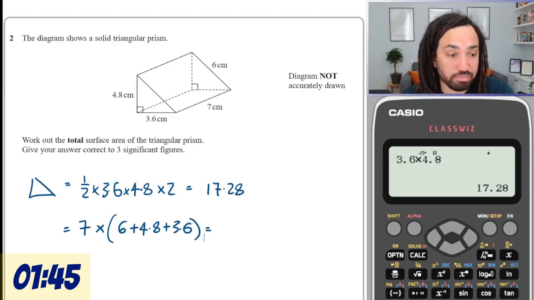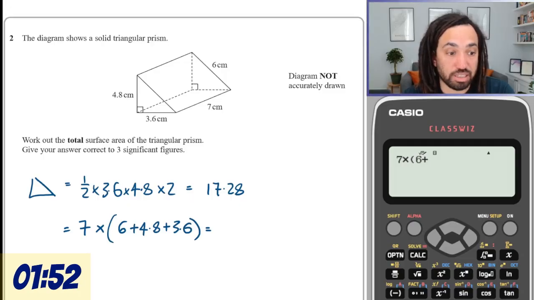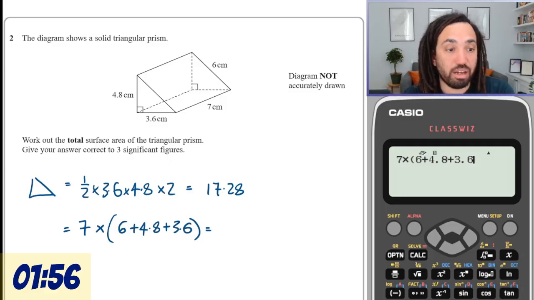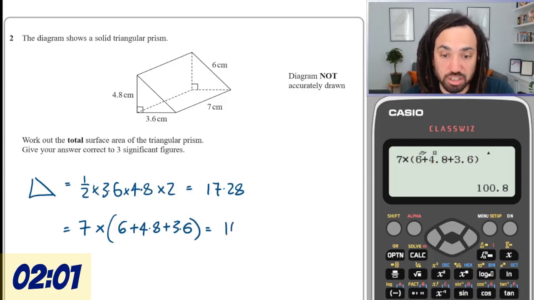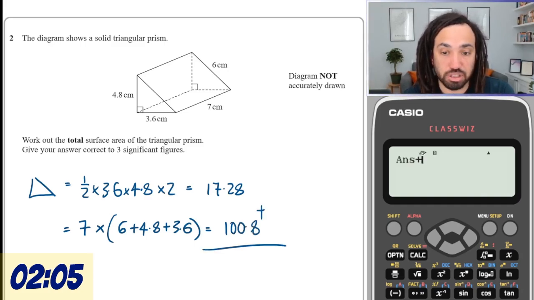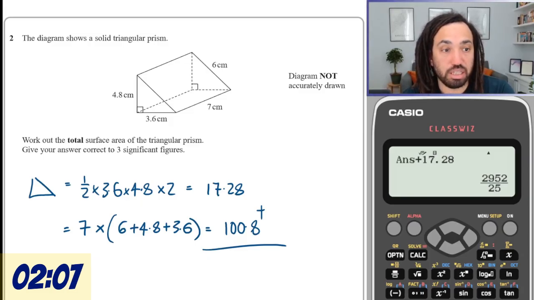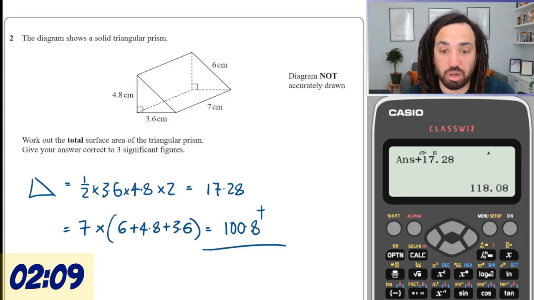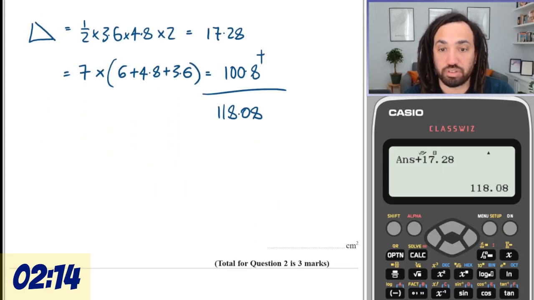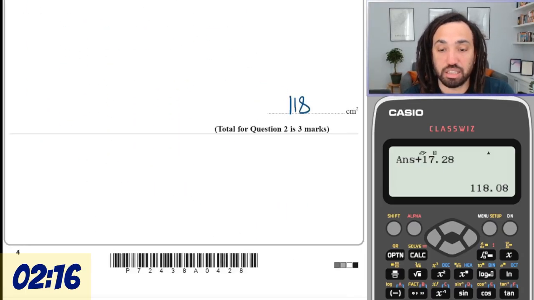Just to save time, I'm going to add them all up, factorising here because they all have a side length of 7. So add their widths together, then times it all by 7. Let's add those together, plus 17.28, and that gives us 118.08. So to 3 significant figures, that's 118.